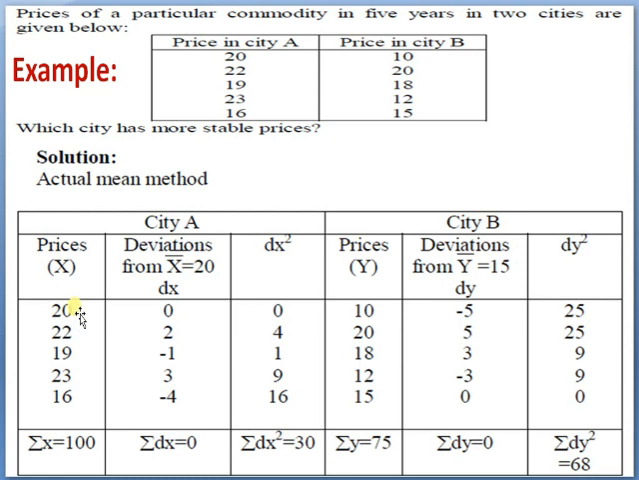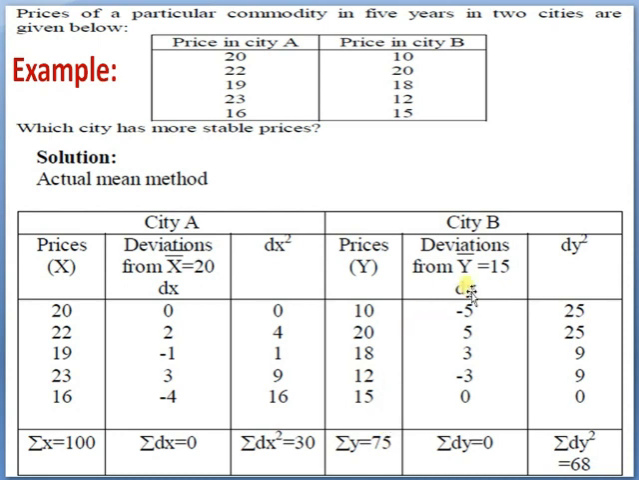Let us take an example. Prices of a particular commodity in 5 years in 2 cities are given below. Prices in city A are 20, 22, 19, 23 and 16. The prices in city B are 10, 20, 18, 12 and 15. City A prices are denoted by X and city B prices are denoted by Y.